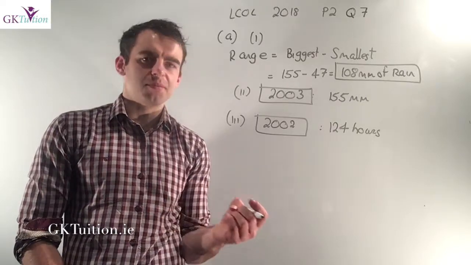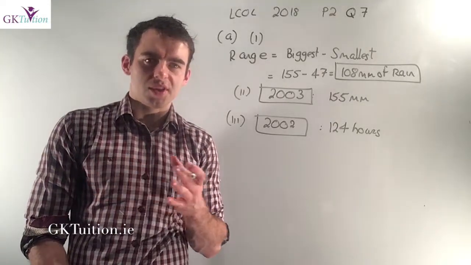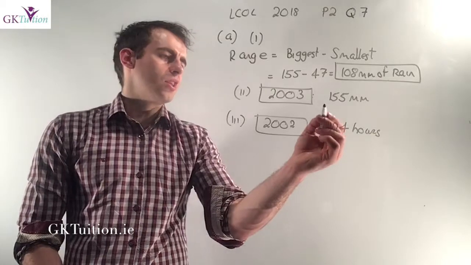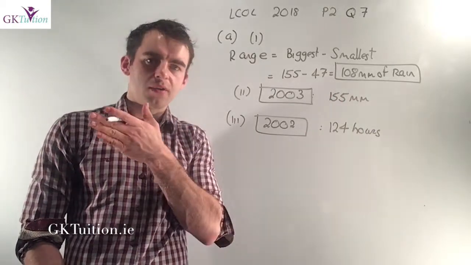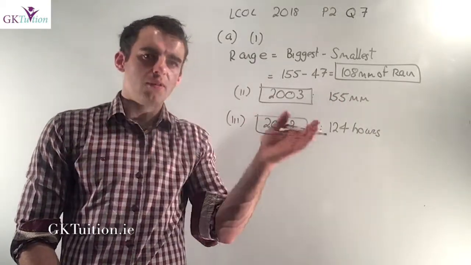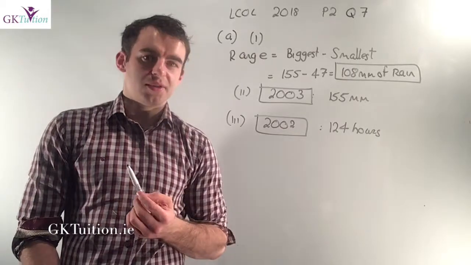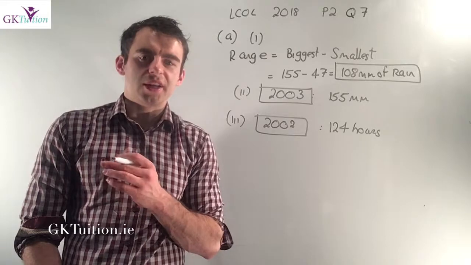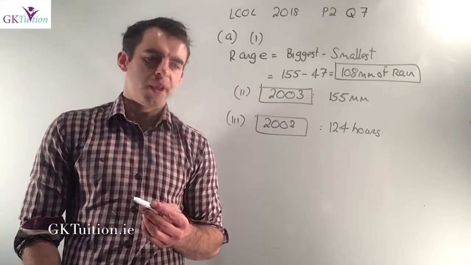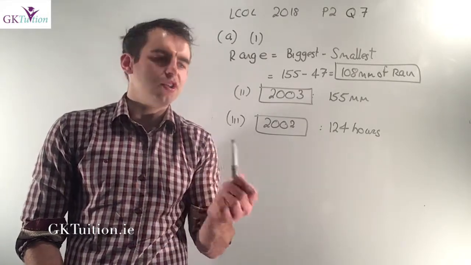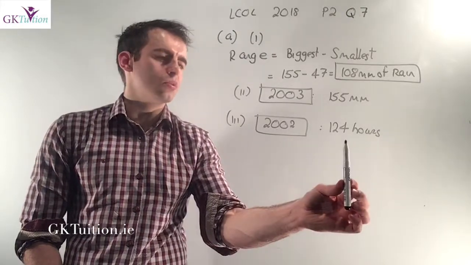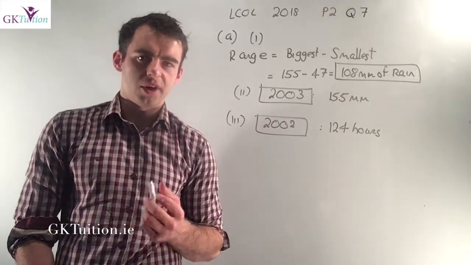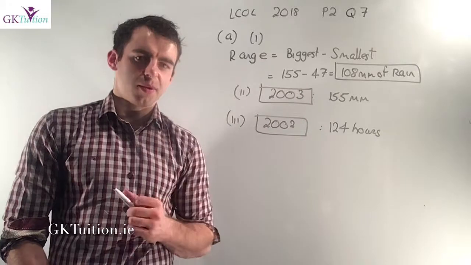Part 2 then asks me which year had the most amount of rainfall. So you just need to look for the biggest figure along the rainfall row, and in that case it works out to be 2003. And then for part 3 it asked you which year had the least amount of sunshine. The year that had the least amount of sunshine in June was 2002 because there was only 124 hours of sunshine in June. So there are the three answers to part A.